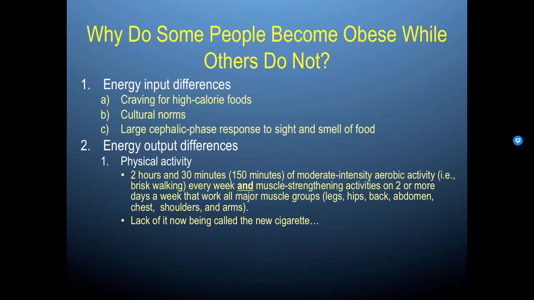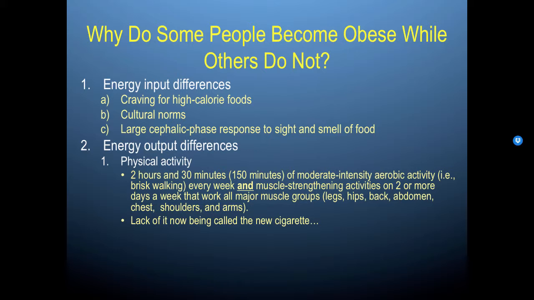We also have energy output differences. People differ in terms of the physical activity that they engage in. The recommendation is 2 hours and 30 minutes of moderate to intense aerobic activity, i.e. brisk walking, every week, and muscle strengthening activities on 2 or more days a week that work all major muscle groups. This is what is required for basic health, or stepping towards optimal health.